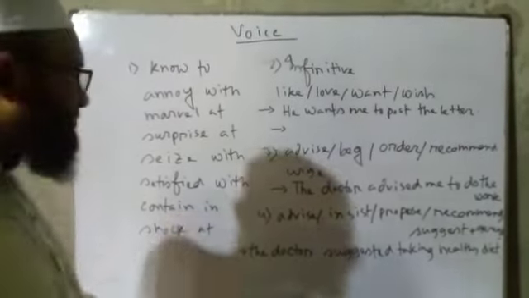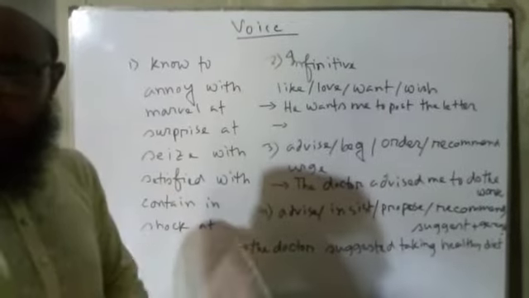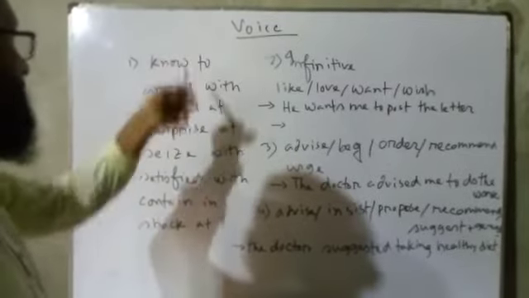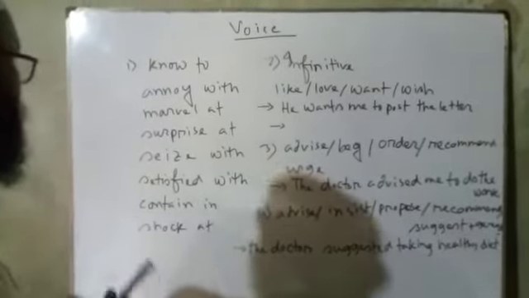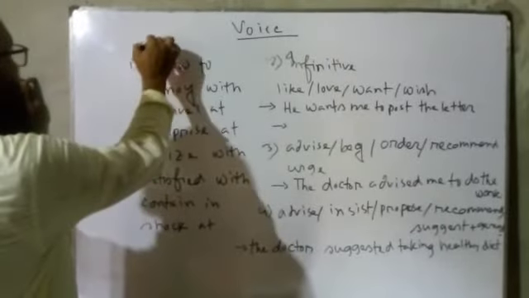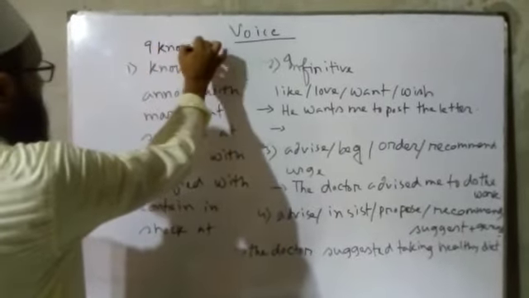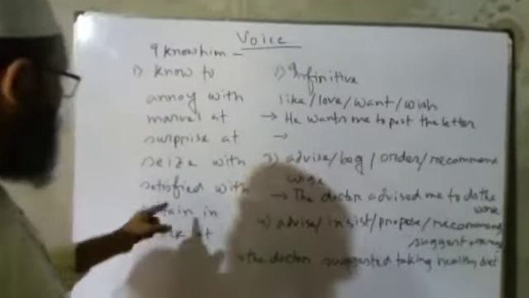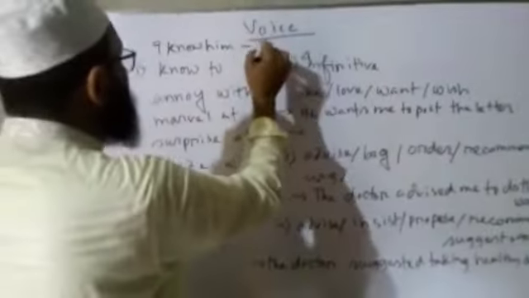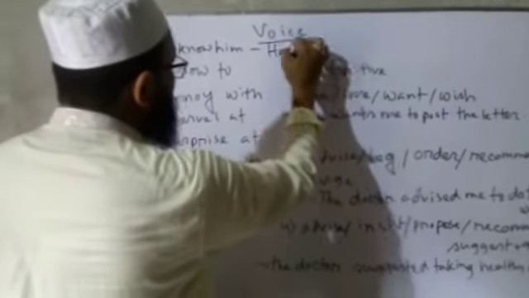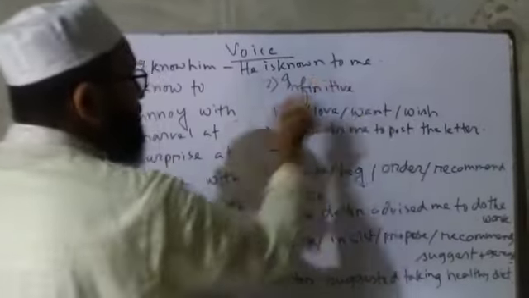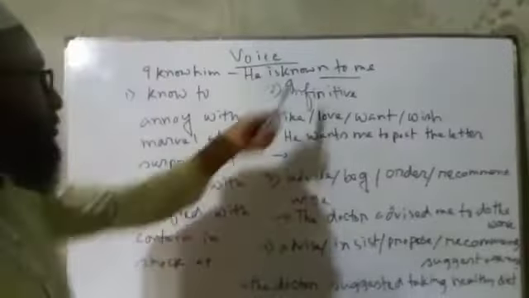Got the point? That means in a passive sentence, we will not use by here. Rather, we have to use this specific preposition. For example, I know him. We know that in passive, the preposition after know will be to. So we have to say in passive, he is known to me. So here the preposition will be to, not by.